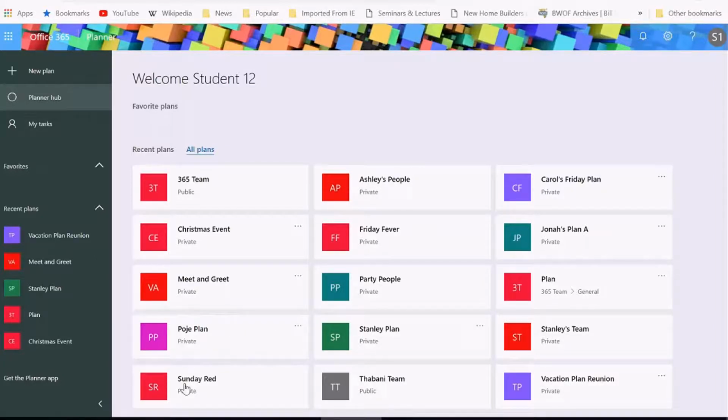So I've got Sunday Red, what's happening on Sunday. I've got a Jonah plan A. So all this stuff, if someone has shared some information with me, I can see the plan itself under the all plans section. So the plan that I am going to be showing today is the vacation plan reunion.